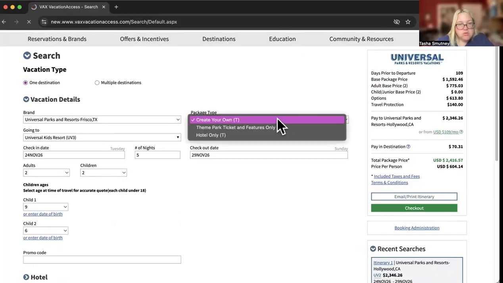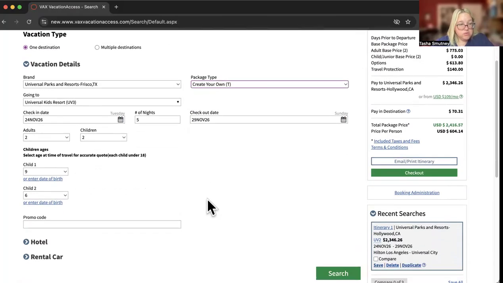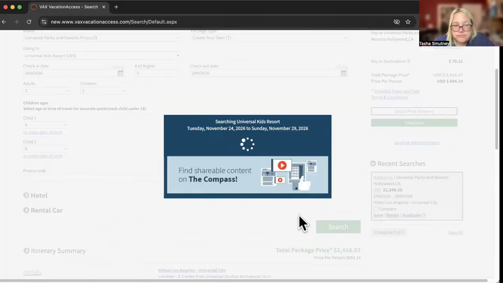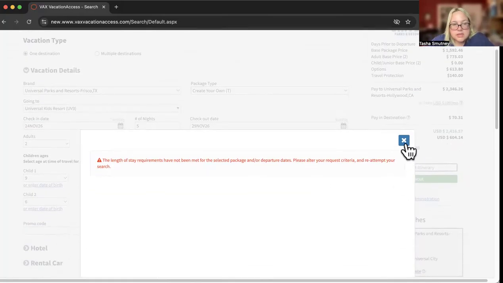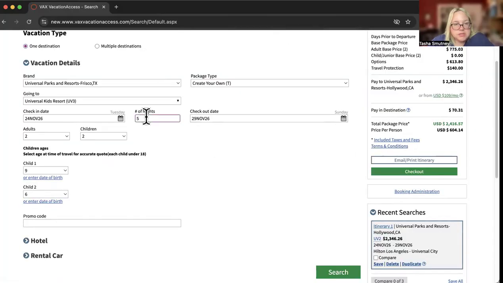Now, they have only create your own theme park or hotel only. They do have a hotel on property. Length of stay. Oh, it might not be letting me do that long. So let's say 3 nights.